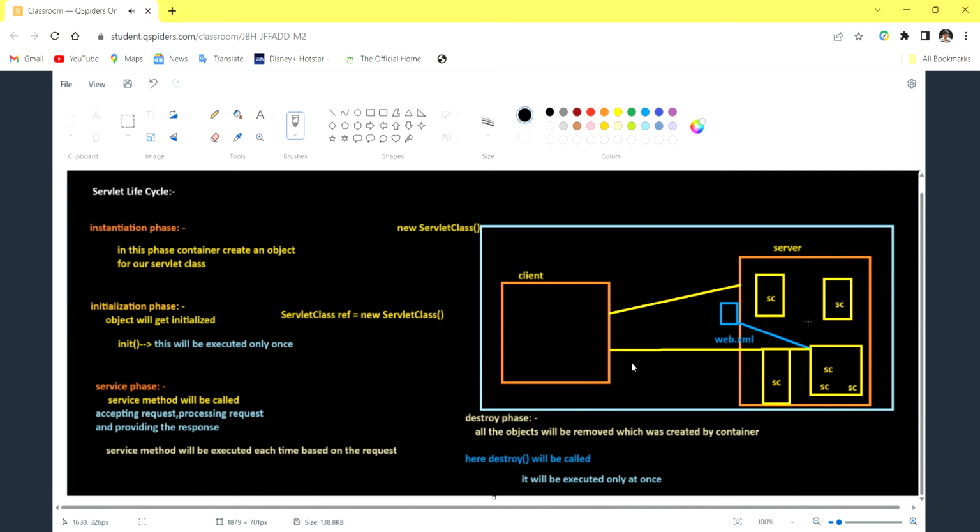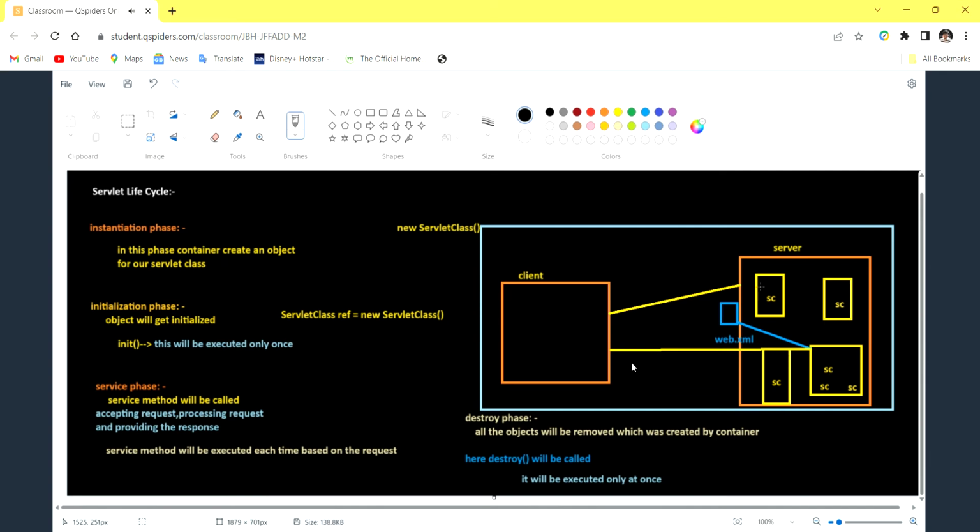It will give you the details. Whenever you send any request to the server, the container is going to communicate with web.xml first. Here you are going to give the details. Web.xml will tell that you have to go to this application and come.